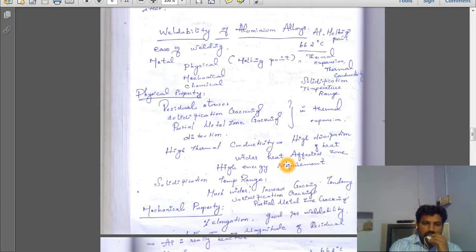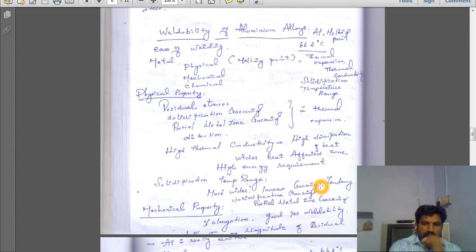It leads to a larger heat affected zone and defects, and the solidification temperature range is so much wider that it will increase the cracking tendency.